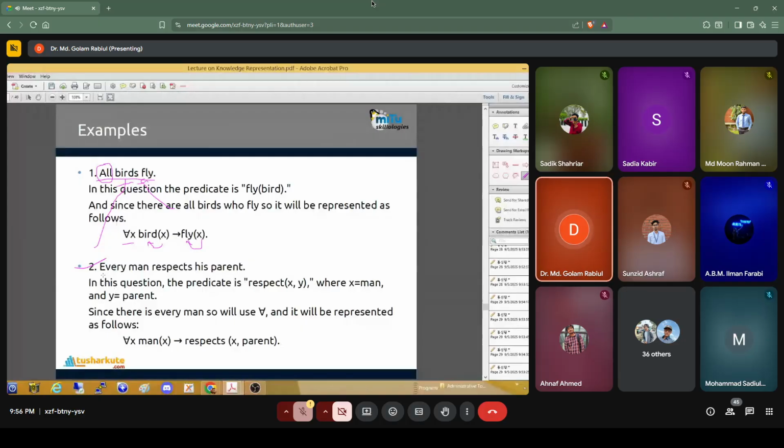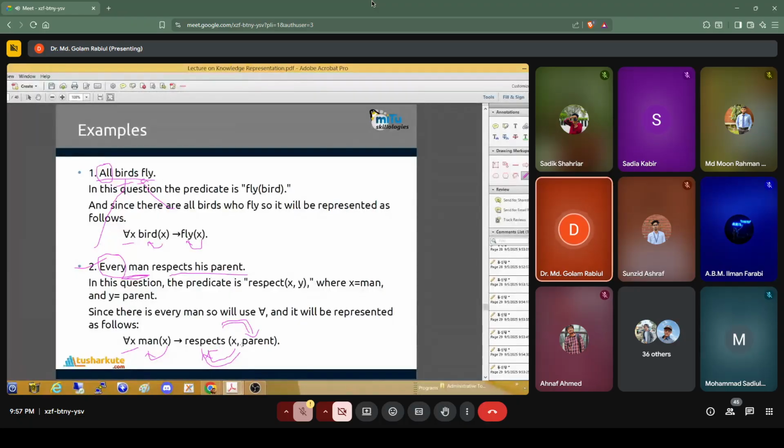Another statement is given: every man respects his parents. How can we represent this? Again we think about which one is the subject and which one is the predicate. Man is our subject, and the predicate is respects his parents. Every means all. So for all x, if x is a man, then x respects parents.